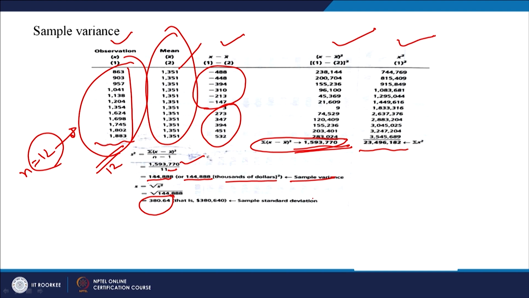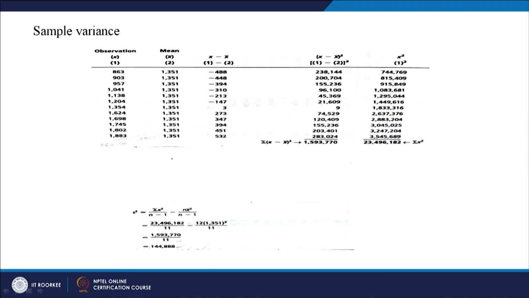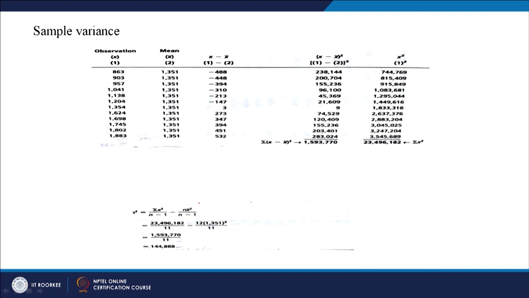The only point you have to remember is that in case of sample variance, in the formula this is n minus 1, while in case of population variance it is just simple n. So, this is another method of calculating variance. This was the formula we used earlier. Now, we will use this formula. This is simple.